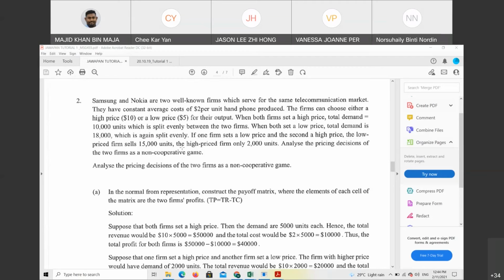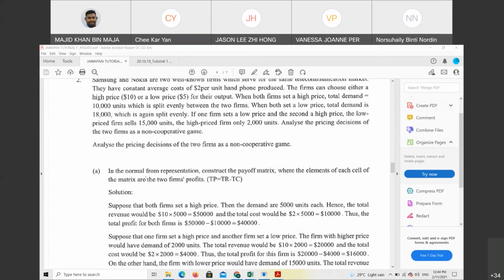Analyze the pricing decision of the two firms as non-cooperative. They do not have any agreement. Analyze the pricing decision of the two firms as a non-cooperative game. First, do the normal form matrix representation. Construct the payoff matrix where the elements of each cell in the matrix are the two firms' profits.